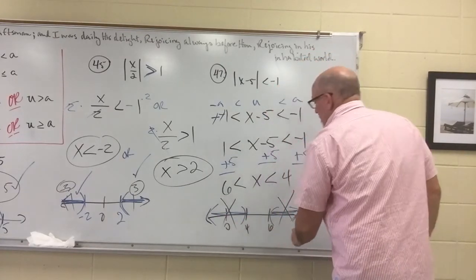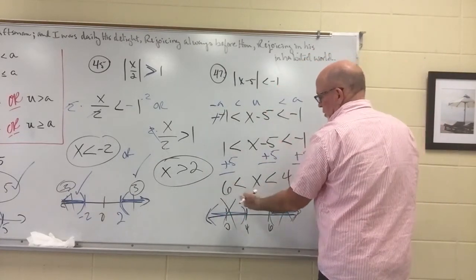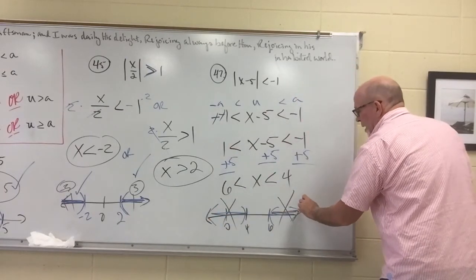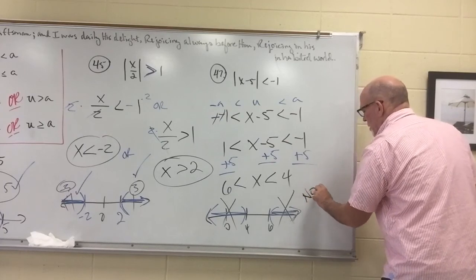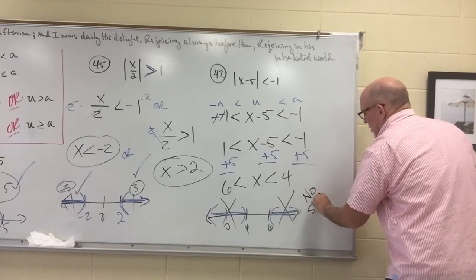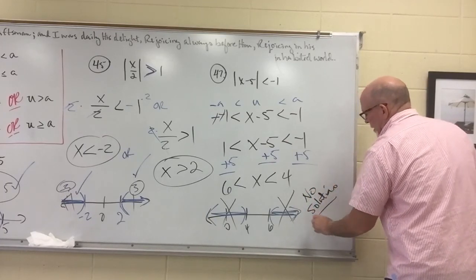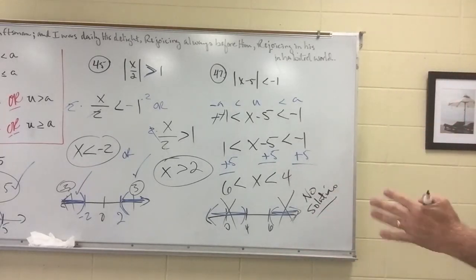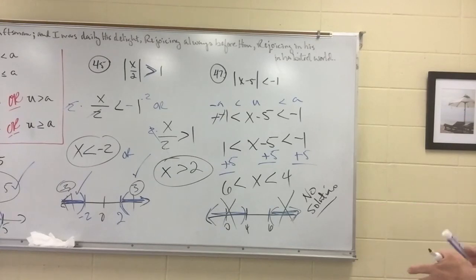No. So although I have worked it correctly, I have graphed it correctly, there are no solutions in this scenario that are going to work. So you have to check your answers each time and see if the values you think you've selected actually work.